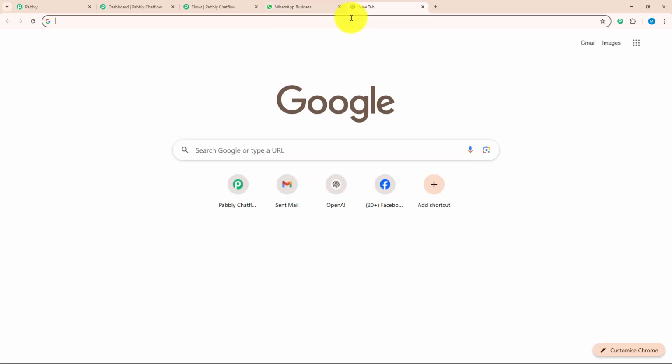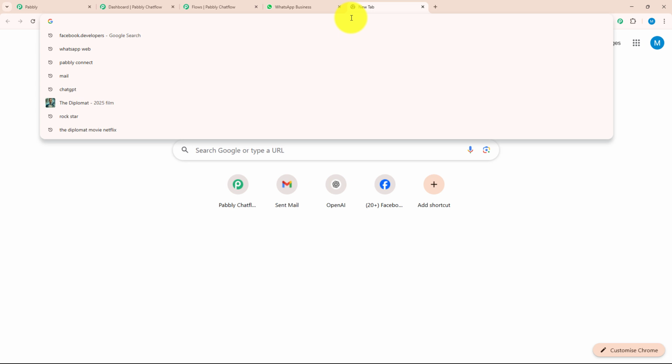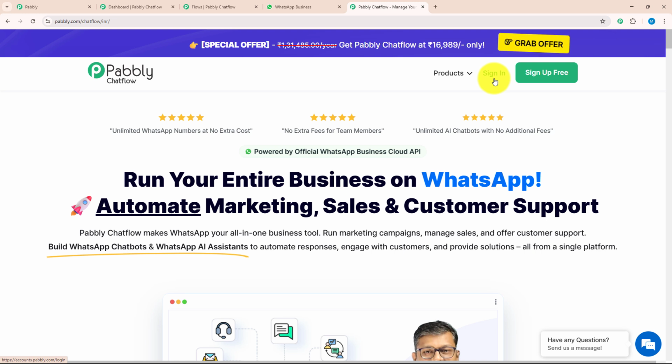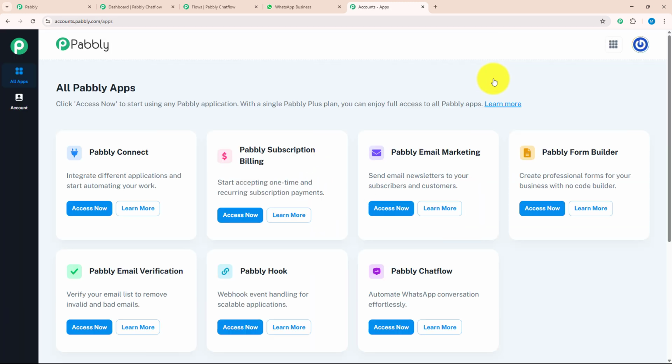For that, you need to open a new tab and type pabbly.com/chatflow. After searching that, you will be on the landing page of pabbly.com. Here you can see there are 2 options, sign up for free and sign in. If you are a new user, you can click on sign up for free. As I am an existing user, I will click on sign in. After clicking on sign in, I will be redirected to the All Pabbly apps page.